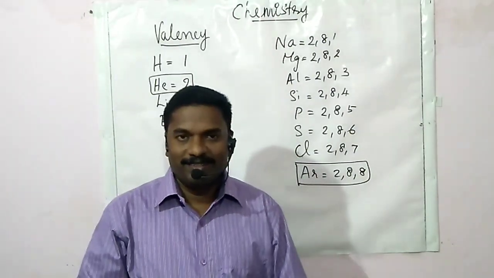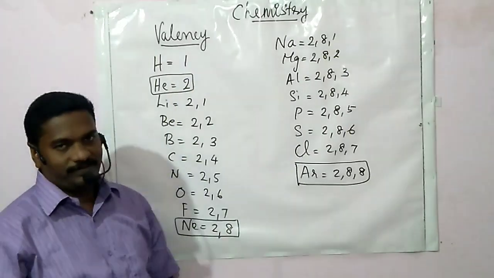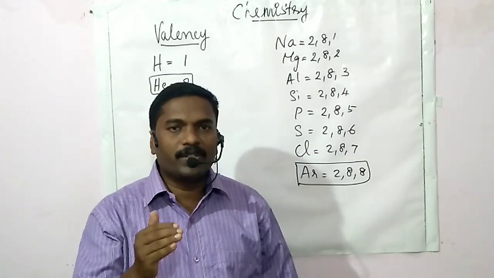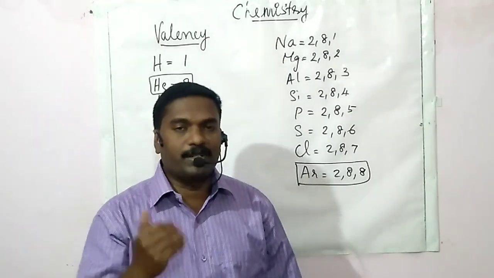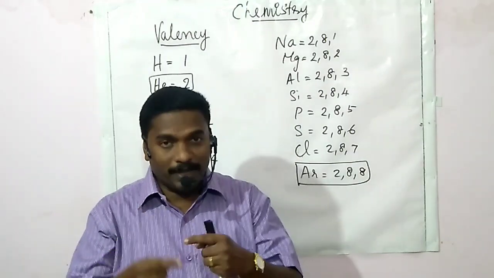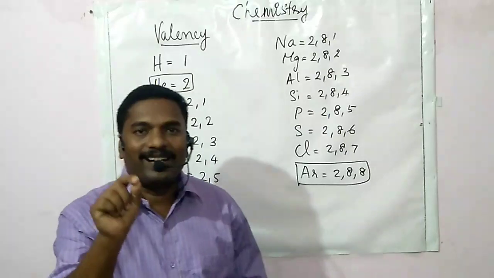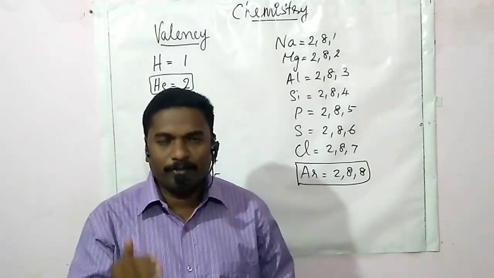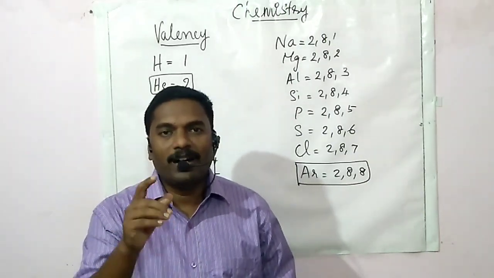So, today we are discussing what is valency. Valency means it is the combining capacity of an element. Combining capacity depends on the number of valence electrons in an atom. By knowing the number of valence electrons, let us determine the valency of atoms.